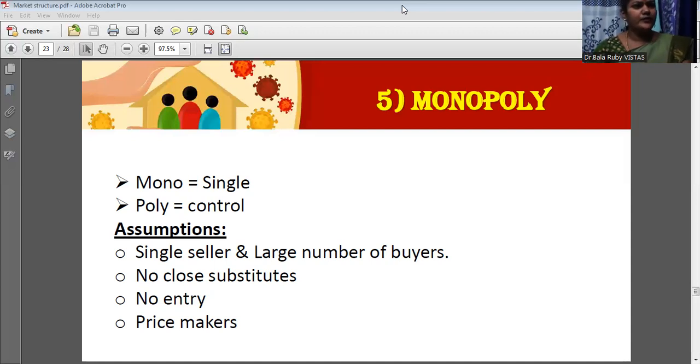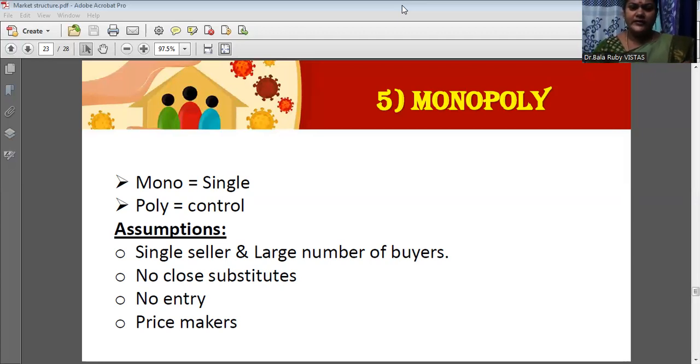They can fix 500 rupees or 1000 rupees or 5000 rupees, because they have the monopoly power. They are the only producers, so they have the full control. They can set any high prices. As customers, we have no way out, and we are in a situation to purchase the commodities even though the prices are very high in the market.